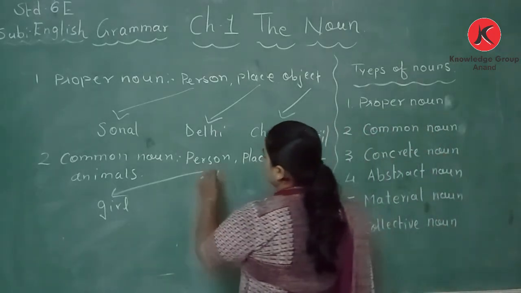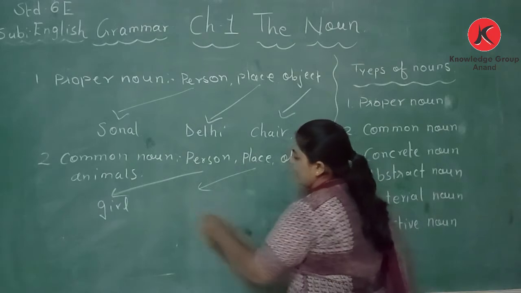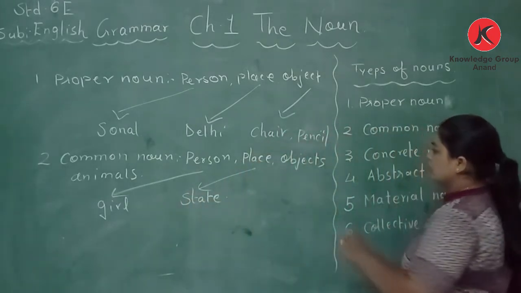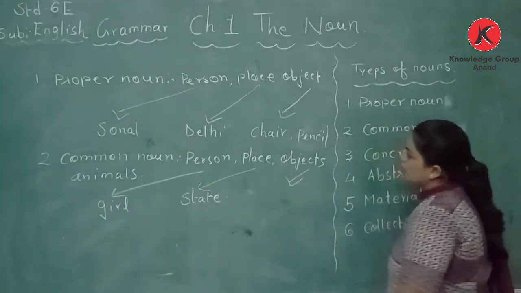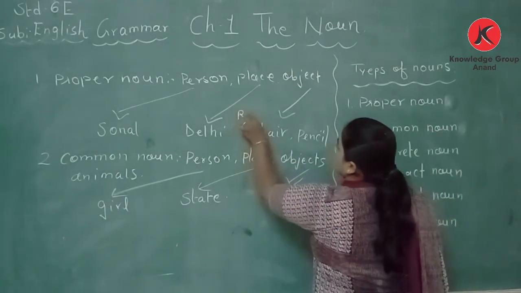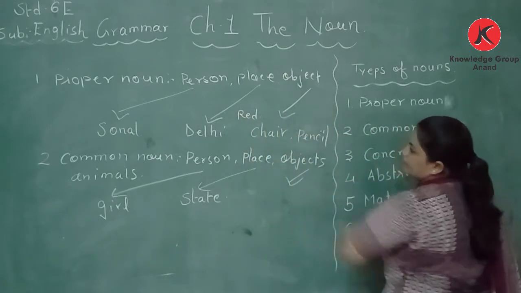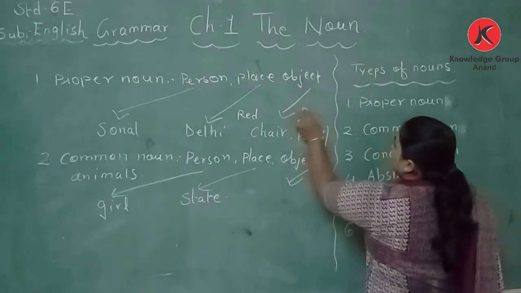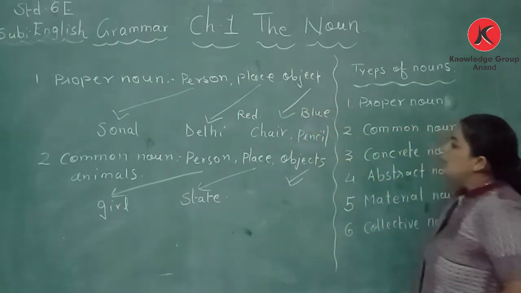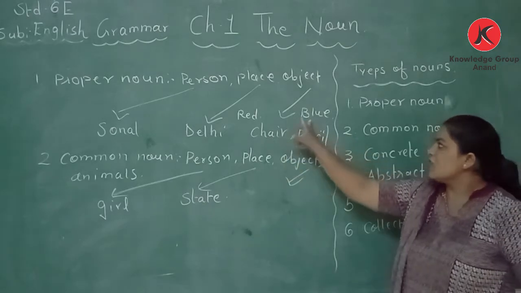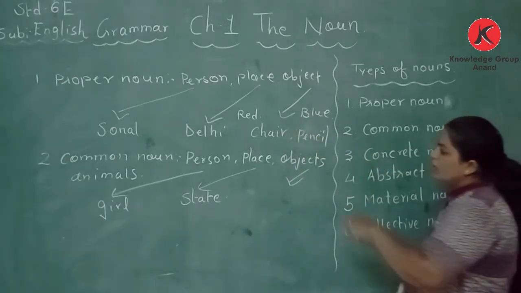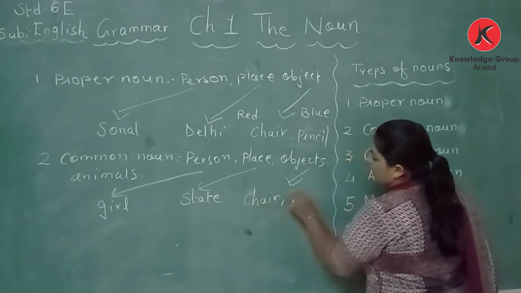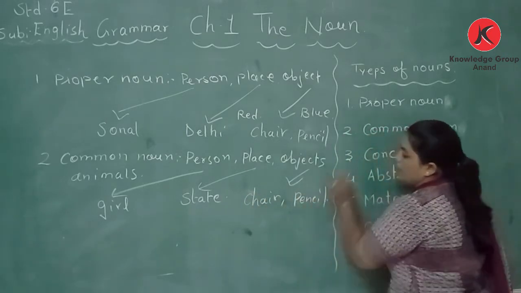So, girl. Place: Delhi is a state, a common noun. Objects: here the example given is a red chair and a blue pencil. But as common nouns, it is only a chair and only a pencil.